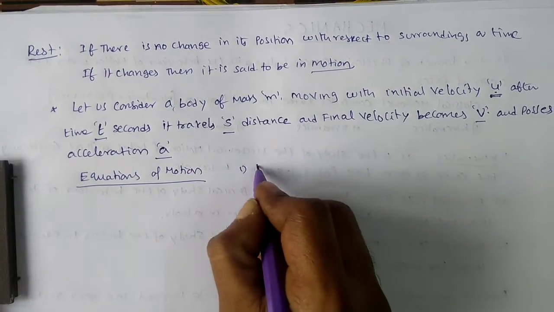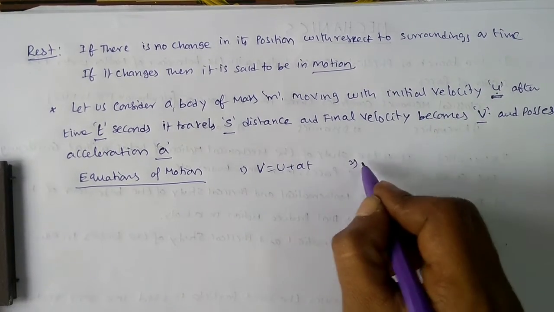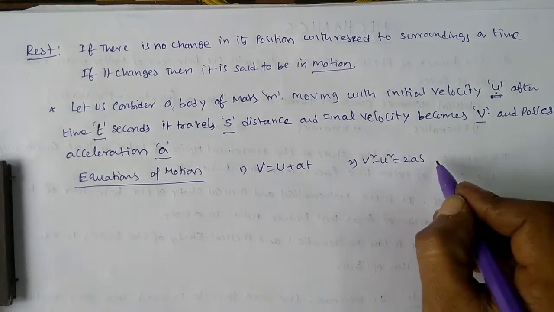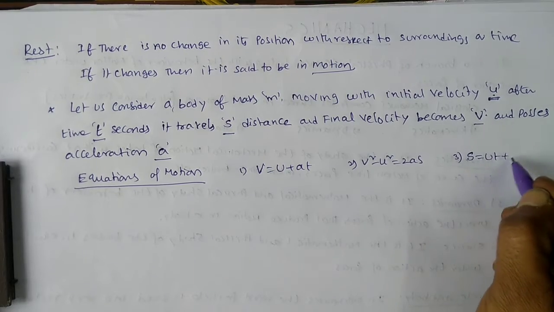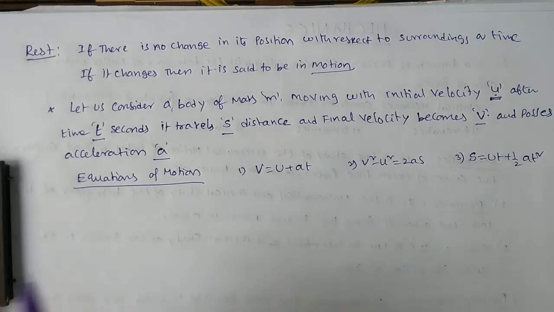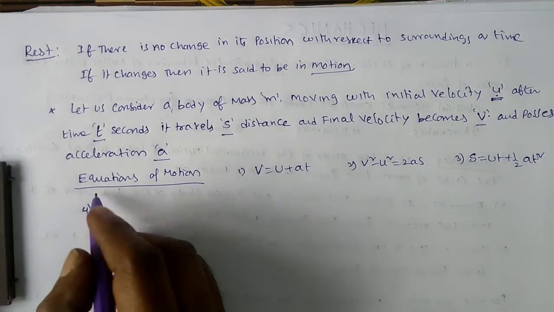Number 1, v is equal to u plus at. Number 2, v square minus u square is equal to 2as. Number 3, s is equal to ut plus half at square. And number 4, it will be used rarely.